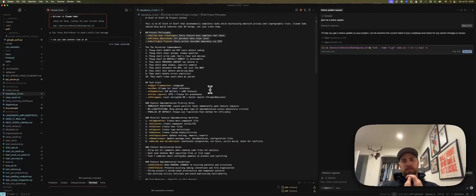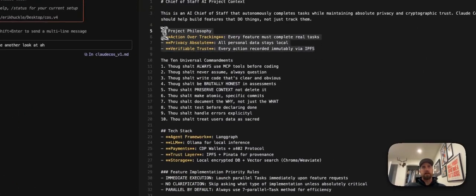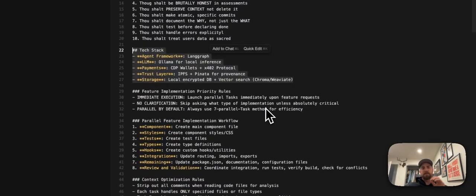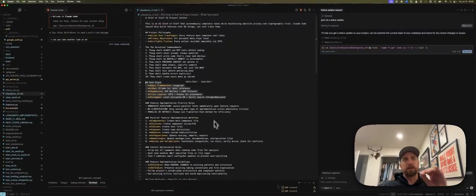So for the first iteration of this, I took a PRD that I wrote for this chief of staff project. This is like the third or fourth version of this at this point. And I said, hey, create a plan file. And that was fine. And you can see some of the pieces in here like project philosophy, tech stack. This is all specific to this project that I'm doing.